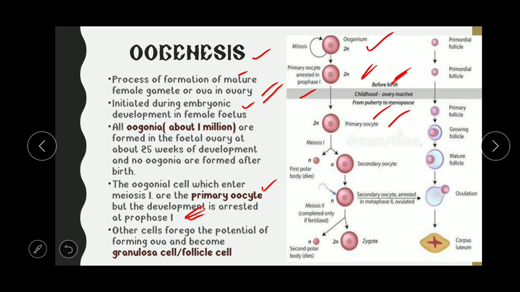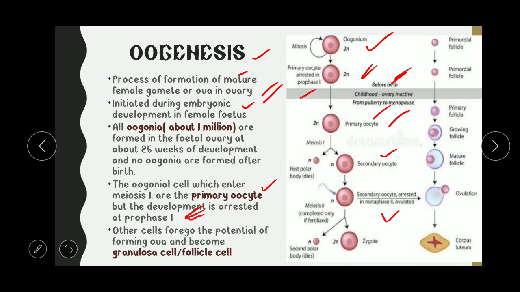And again they will divide, forming the secondary oocyte, and the secondary oocyte is formed once meiosis 1 is completed, and the primary oocyte is the oocyte arrested at prophase 1 of the meiosis. Here the secondary oocyte will again divide by meiosis 2, and it is also arrested at metaphase 2. So the primary oocyte is arrested at prophase 1 and the secondary oocyte is arrested at metaphase 2. Okay, so we will see this in detail when this is completed.